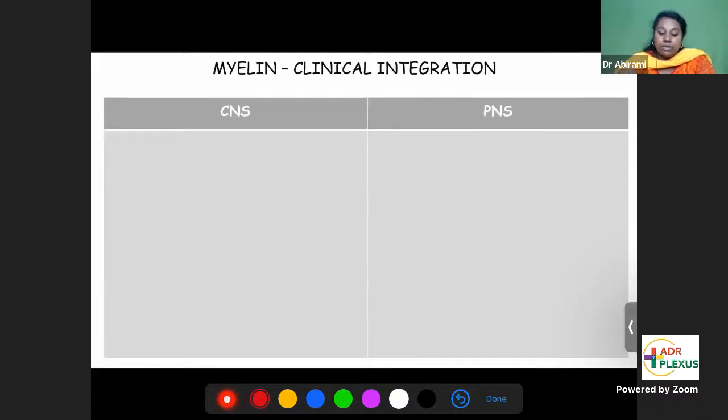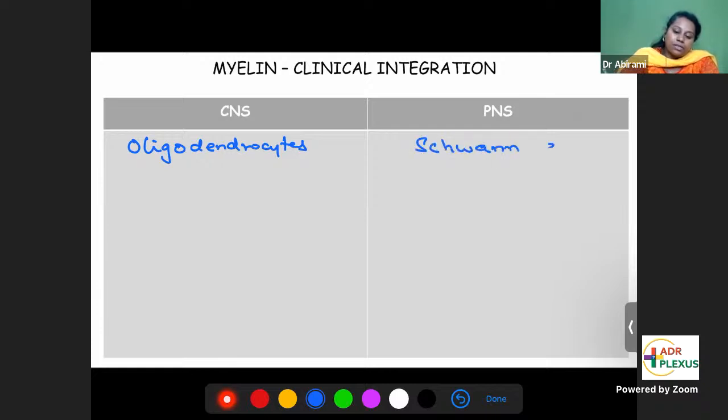What is the clinical importance of learning myelin? In the central nervous system, myelination is done by oligodendrocytes. In the peripheral nervous system, myelination is done by Schwann cells.